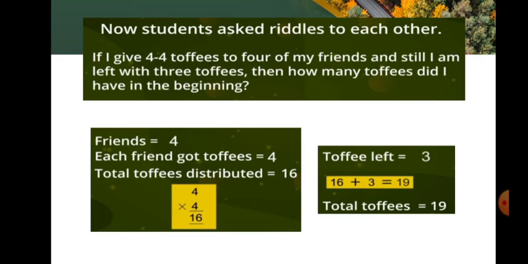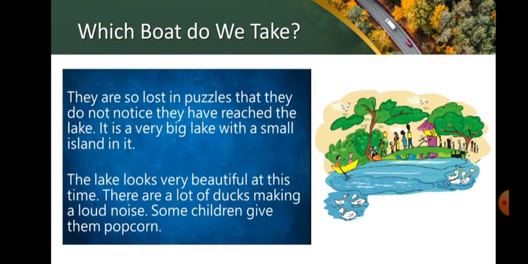Now students asked riddles to each other. If I give 4 toffees to 4 of my friends and still I am left with 3 toffees, then how many toffees did I have in the beginning? Yes, there are 4 friends. Each friend got 4 toffees. Total toffees distributed here, that is 4 into 4, 16. The toffees left over, 3. So 16 plus 3, 19. So the total toffees are 19.